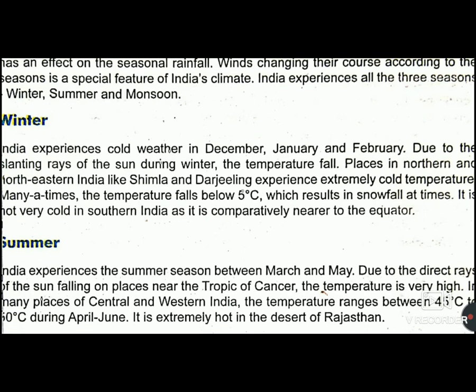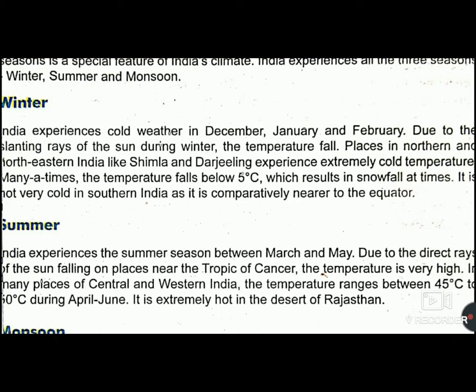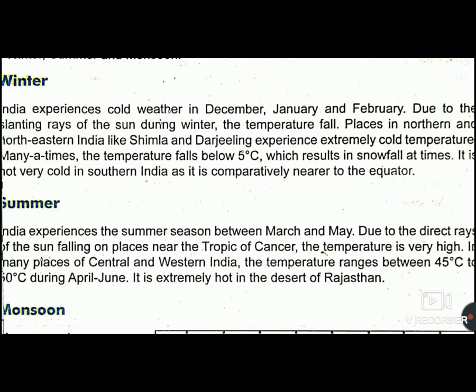It is not very cold in southern India as it is comparatively nearer to the equator. South India is nearer to the equator, therefore there is no more cold weather, no more hot weather. Therefore it experiences balanced weather, whereas Shimla and Darjeeling experience snowfall.